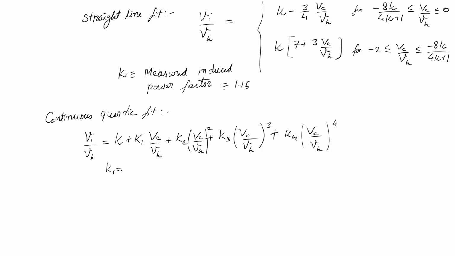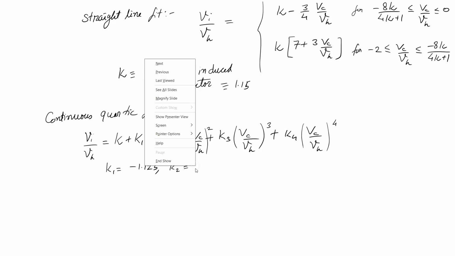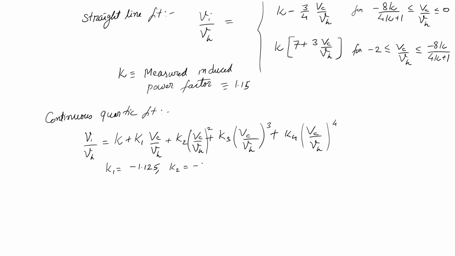Kappa is the same, but k1 is equal to minus 1.125, k2 equals minus 1.372, k3 equals minus 1.718, k4 equals minus 0.655.